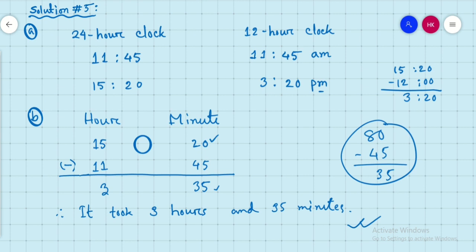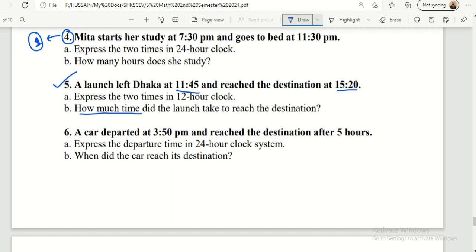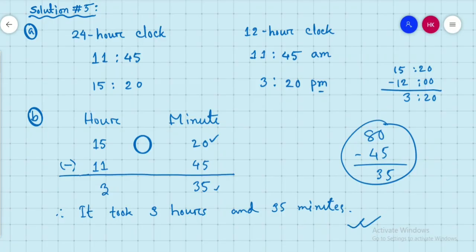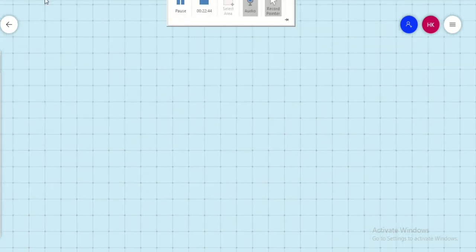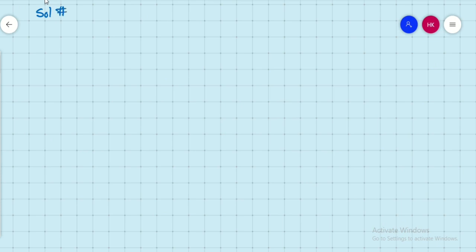Now we want to move on to our next question. Question number 6. A car departed at 3:50 p.m. and reached the destination after 5 hours. A: Express the departure time in the 24-hour clock system, which is very easy. B: When did the car reach its destination? Okay, now we want to do number 6. So this is solution number 6. Number A.